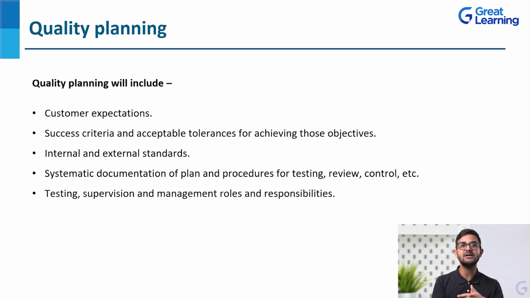But how that will be done, what the standards for quality will be, is again established in quality planning. So when we talk about quality planning in general, it's about defining quality for that particular project, establishing the requirements of the customers and end users, and seeing what quality standards we should meet and how we should meet them. So each of these things should be included in quality planning.